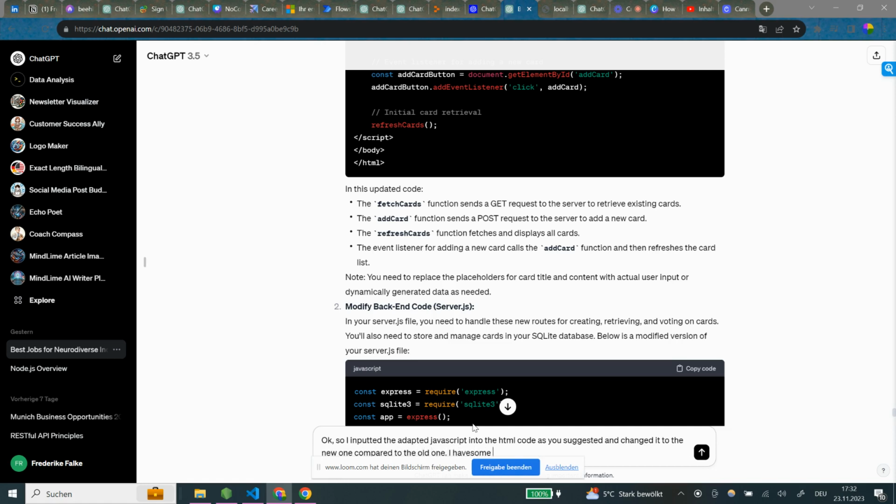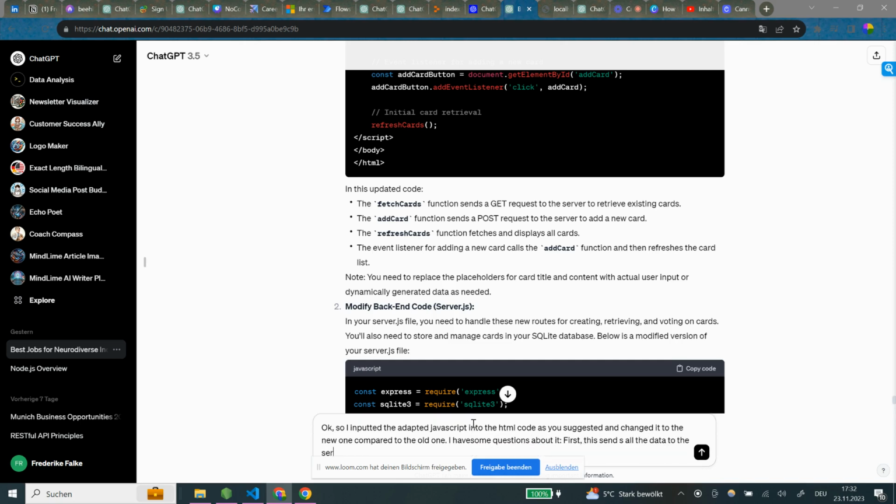I have some questions about it. First, this sends all the data to the server. What about the data bank? Or is that automatically connected?